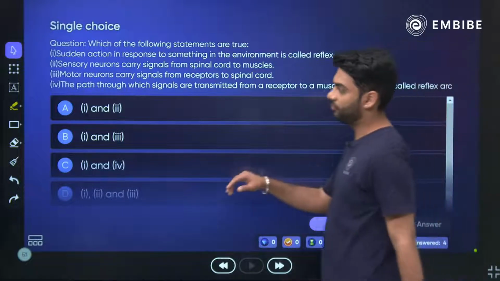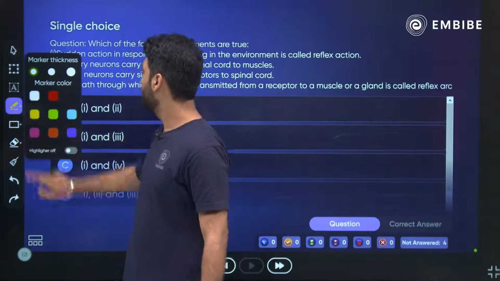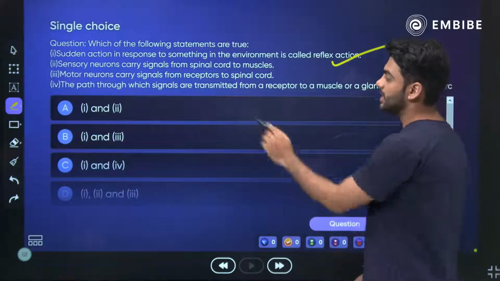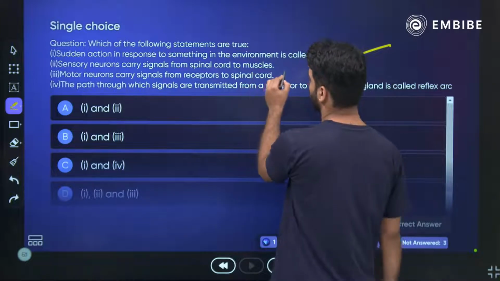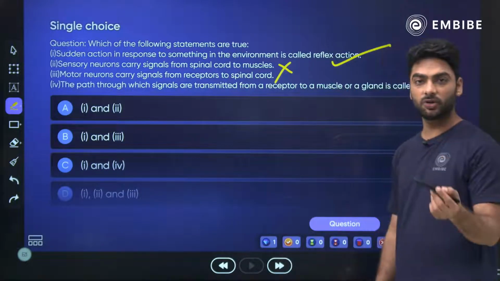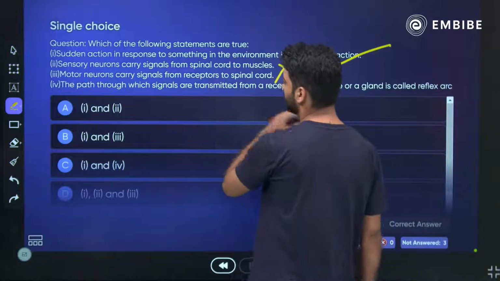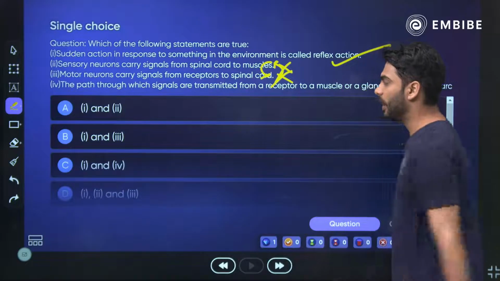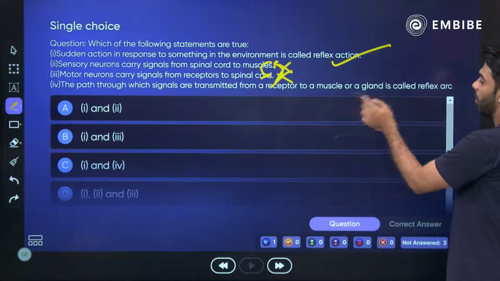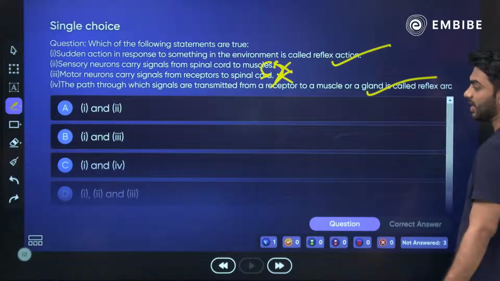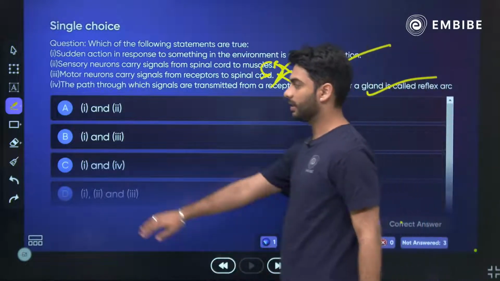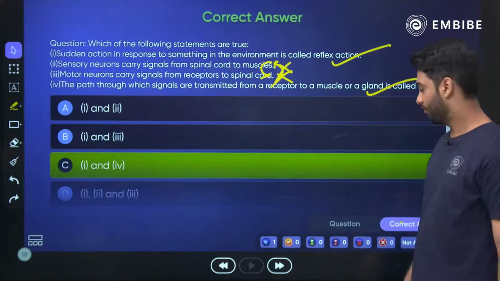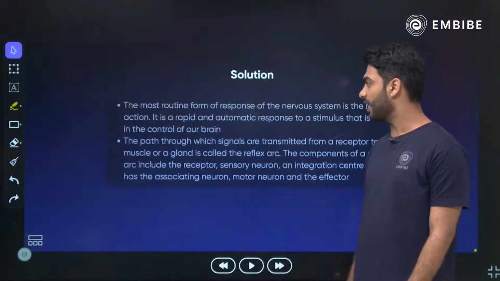Now, if you see this question, sudden action in response to something in the environment is called reflex action. Yes. Sensory neurons carry signals from spinal cord to muscles. No, they carry it from receptor to the spinal cord. Motor neurons carry signals from receptor to spinal cord. No, this should be vice versa. And the path through which signals are transmitted from a receptor to a muscle or a gland is called reflex arc. Yes. So, that makes the third statement my correct answer, which makes C the correct answer. Perfect. Done. We know this very well.